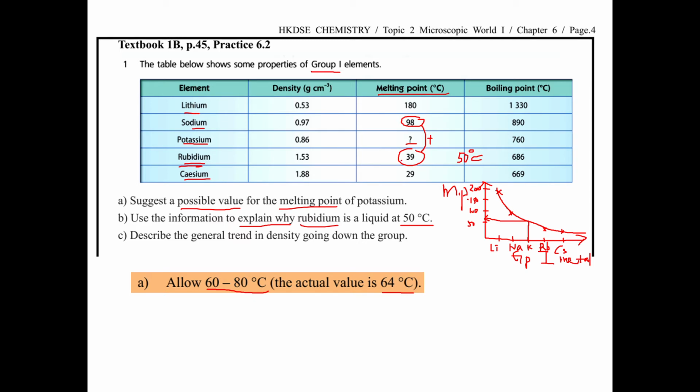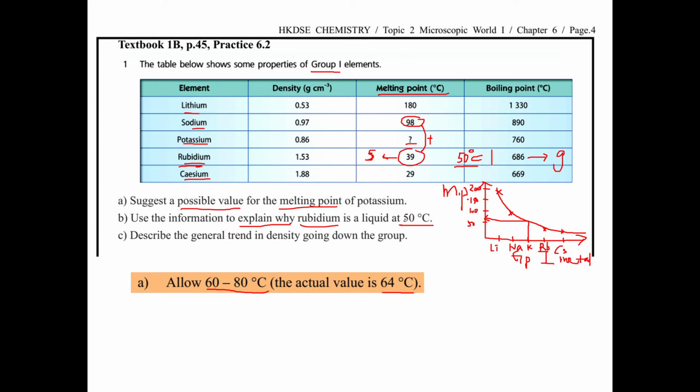If the temperature is below 39, it should be solid. I write it as solid. If the temperature is above 686, it should be gas. I just write G. Now the temperature given is 50, between these two states,